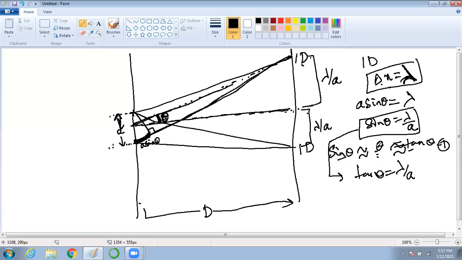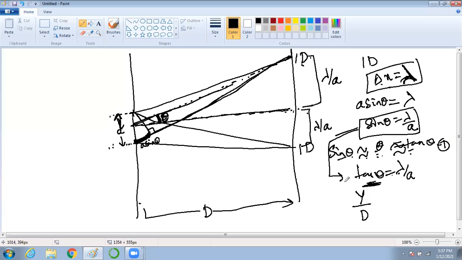You have to tell, theta is very small. Then sine theta can be equated to tan theta. Hence, rewriting, sine theta equal to lambda by A is equal to tan theta equal to lambda by A. But what was tan theta? Remember the interference. Tan theta was y by D.